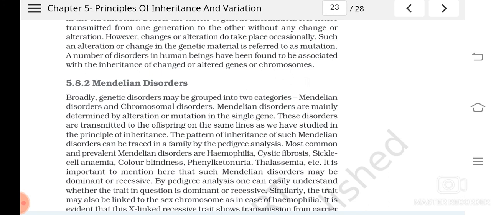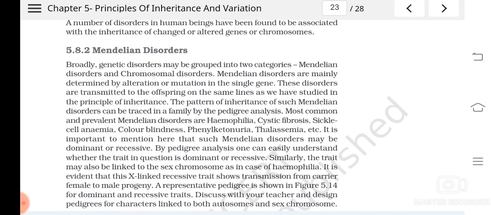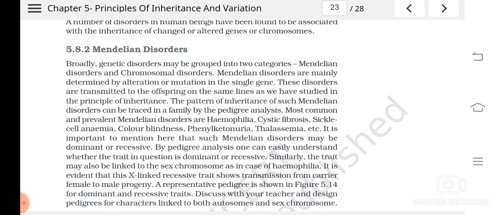So these diseases can be dominant or recessive. Dominant means if only a single allele is dominant, then also the disease can appear. Understood? And recessive means that the disease will appear only if both alleles, we know that two copies of alleles are there, isn't it?